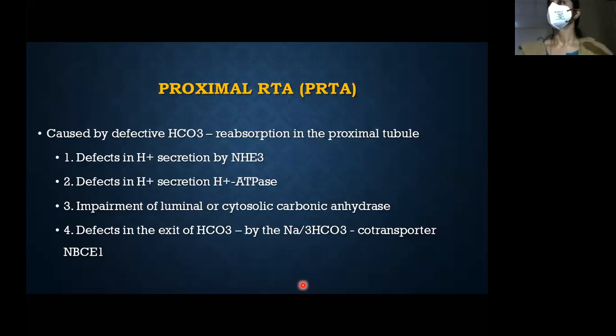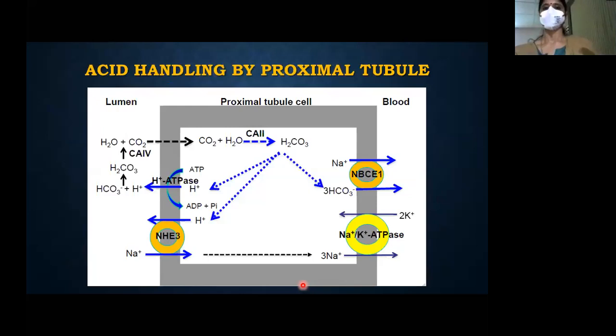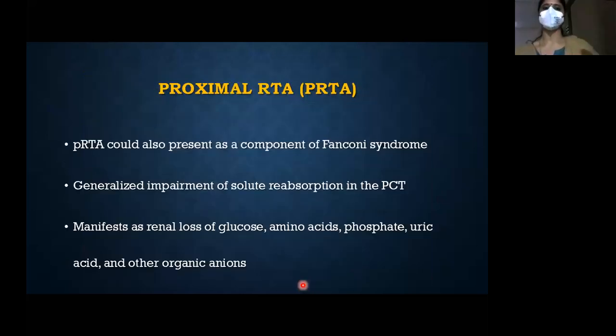Another channel, H plus ATPase. Third channel, basolateral membrane, or it can be the carbonic anhydrase. Very good. This is the same thing. So either it can present as a single disorder, one channel problem, or it can be a pan problem.